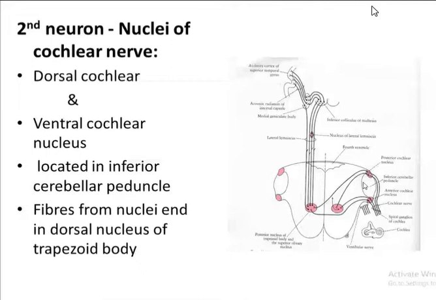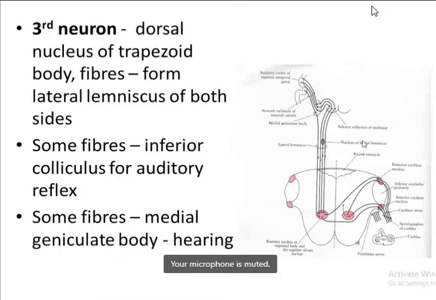They are synapsing here in the dorsal nucleus of the trapezoid body. So that is the second order neuron. Now from the dorsal nucleus of the trapezoid body, here you can see the fibers. So a number of fibers running, okay.